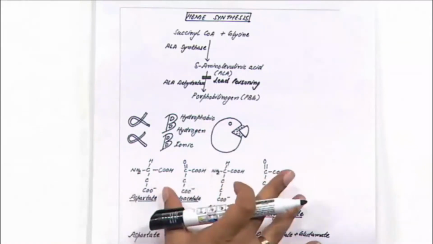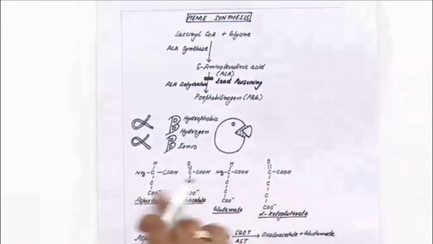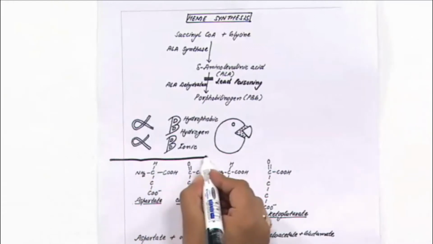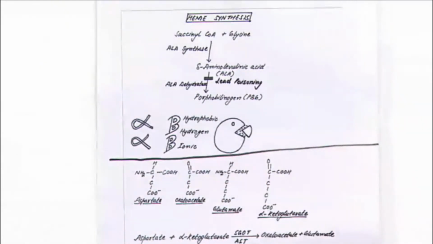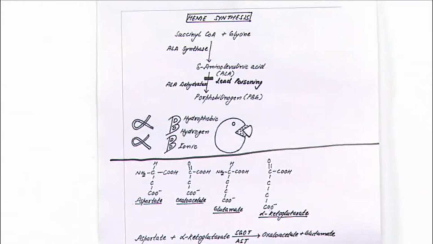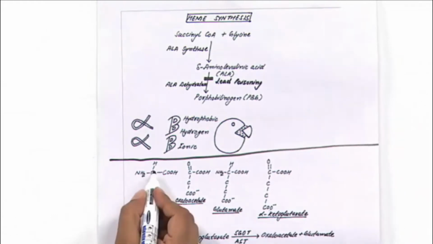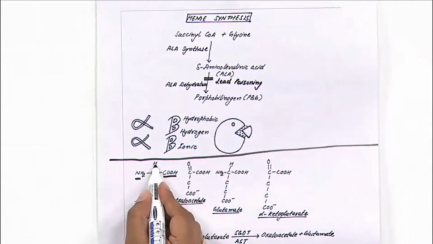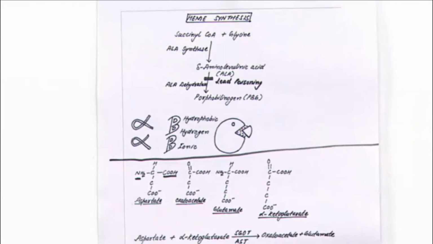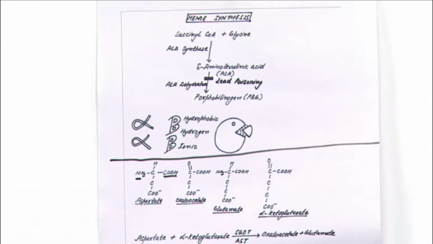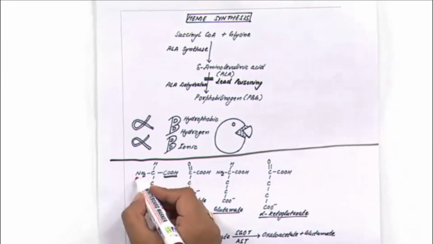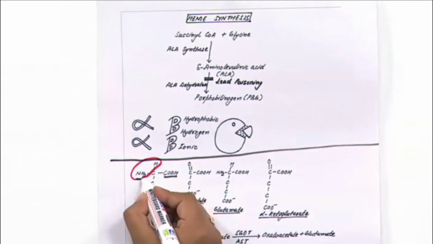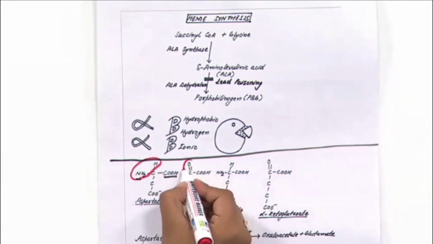Yes, this structure is given in your handouts. Okay, this is aspartate, an amino acid, with this side chain. We found that whenever we remove the amino group, there is joining of a keto group.